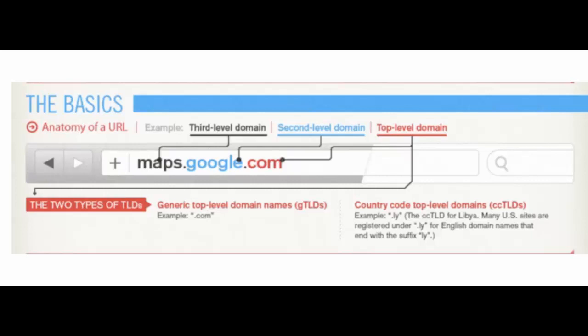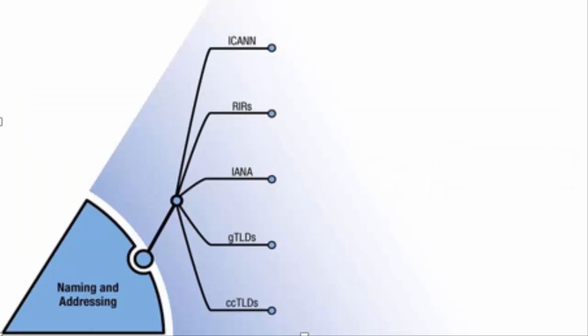So ccTLD basically means it's country code specific, like .us for United States, .ly for Libya, .un for United Nations. I hope you understand this. So this is all about naming and addressing.